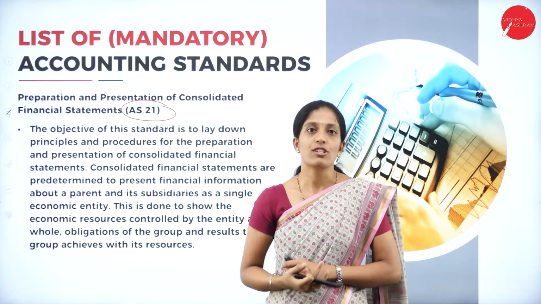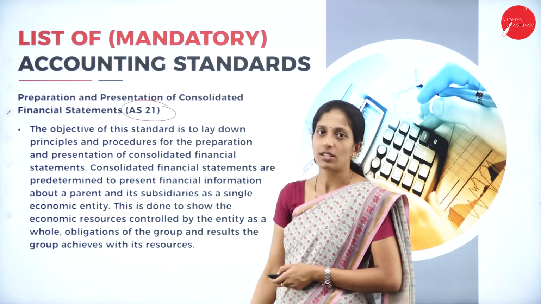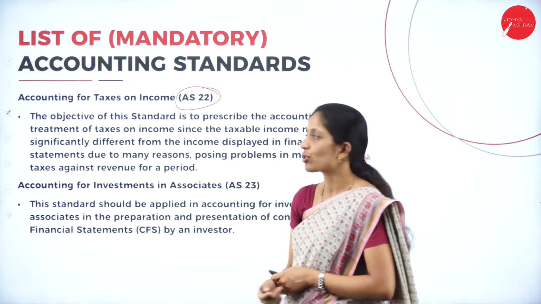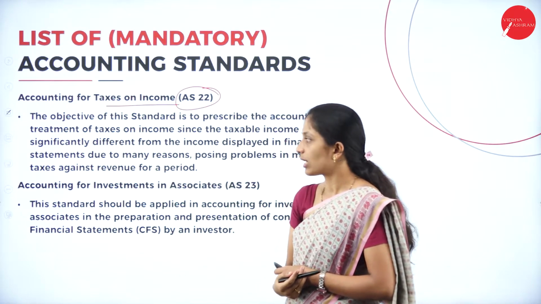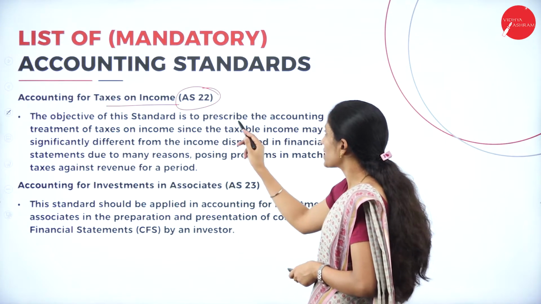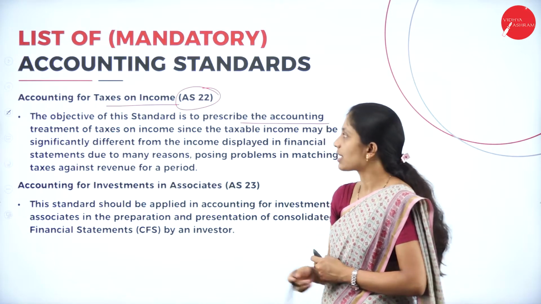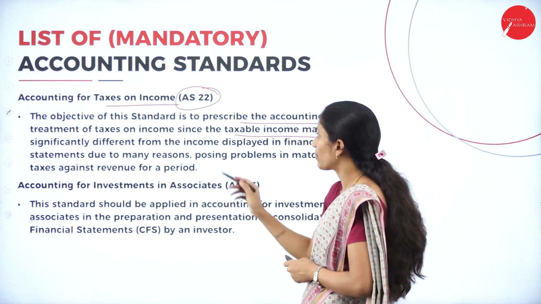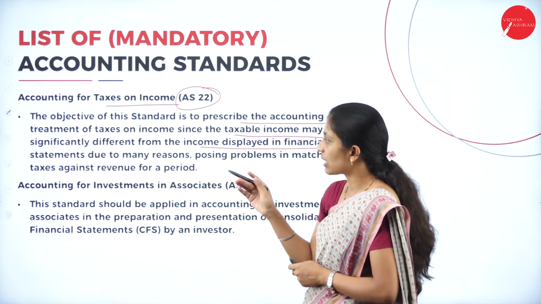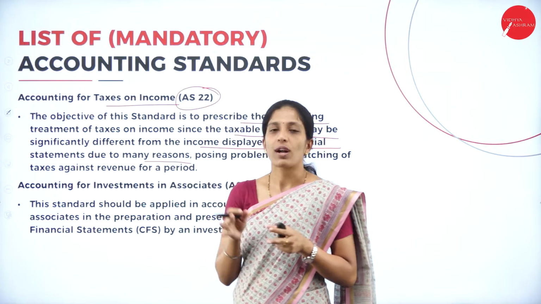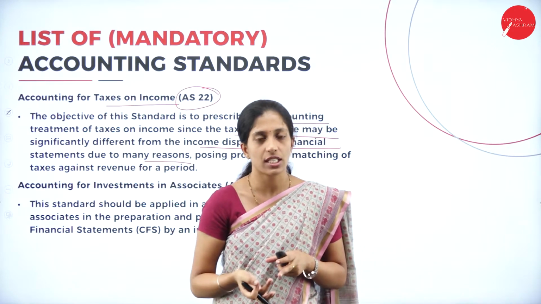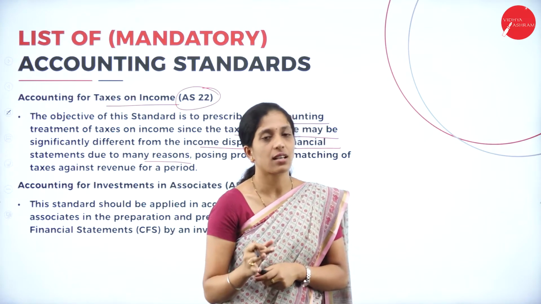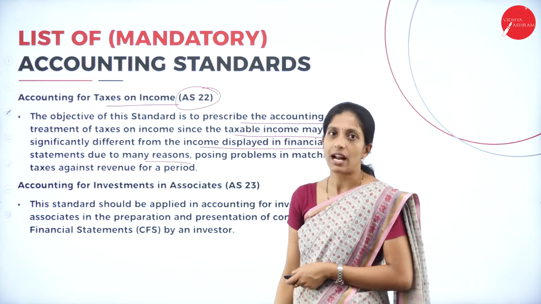So, what are the guidelines to be followed? Everything comes under accounting standard 21. Next is accounting standard 22. It is related to the taxes on income, accounting for taxes on income. The objective of this standard is to prescribe the accounting treatment of taxes on income, since the taxable income may be significantly different from the income displayed in the financial statement due to many reasons. Whatever amount is shown in the financial statement, we cannot tell that the whole amount is taxable. So, what is the amount that is taxable? That will be included in accounting standard 22.